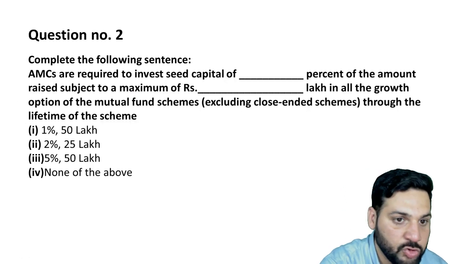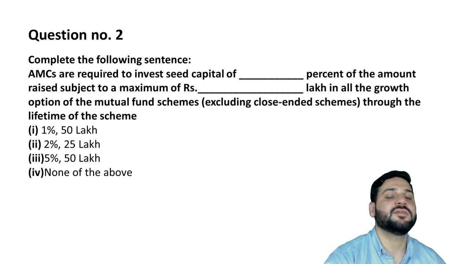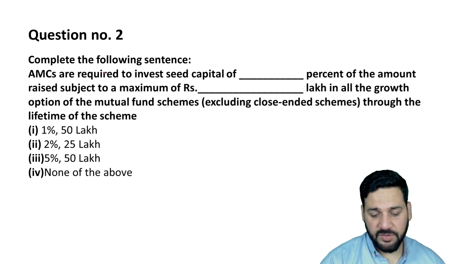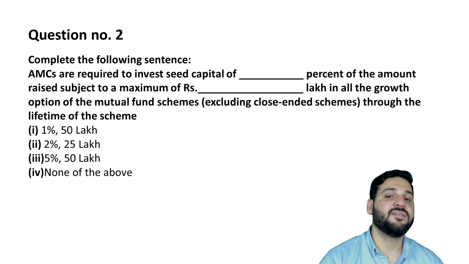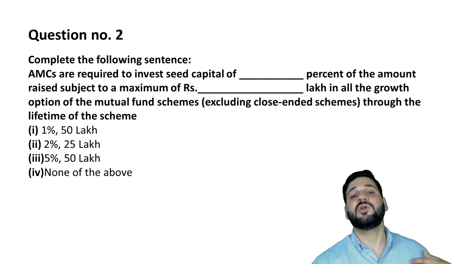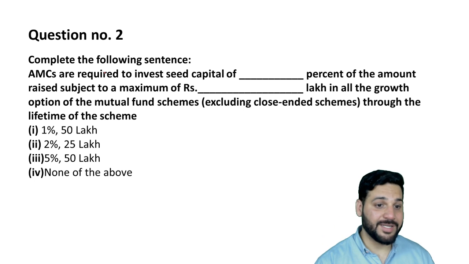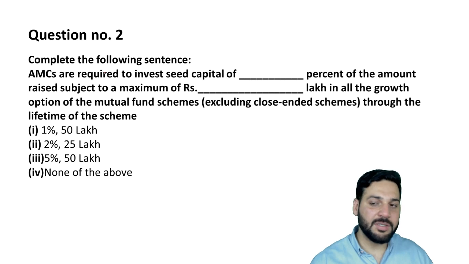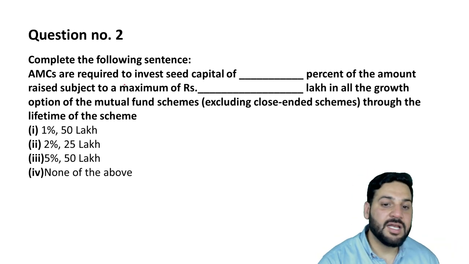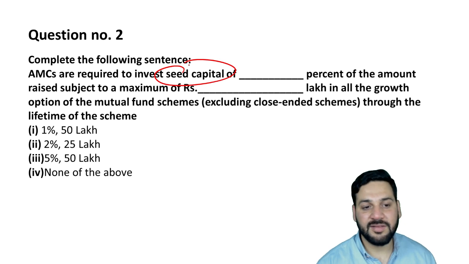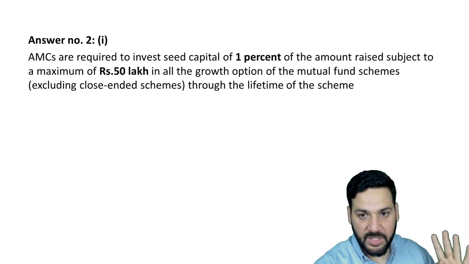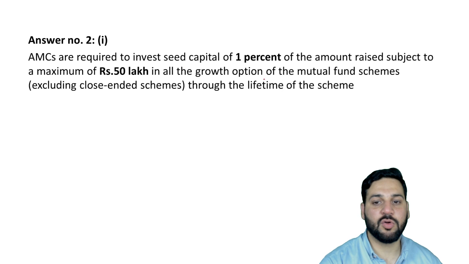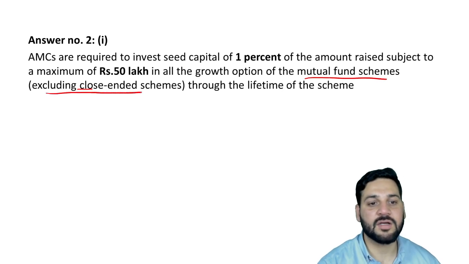Okay, so complete the following sentences. See students, ये एक बहुत common question है. Whenever an AMC comes with an offer, it is required to invest the seed capital. आपसे collect करने से पहले AMC को खुद कुछ पैसे invest करने होते हैं. बहुत important है. कितने करने होते हैं और इसका एक maximum limit है. How much should the seed capital be? It is 1%, right? And the maximum cap is 50 lakh rupees, in all growth option mutual fund schemes, excluding the close-ended schemes.